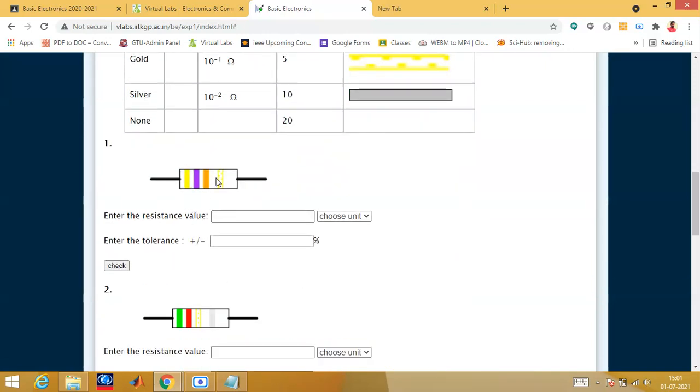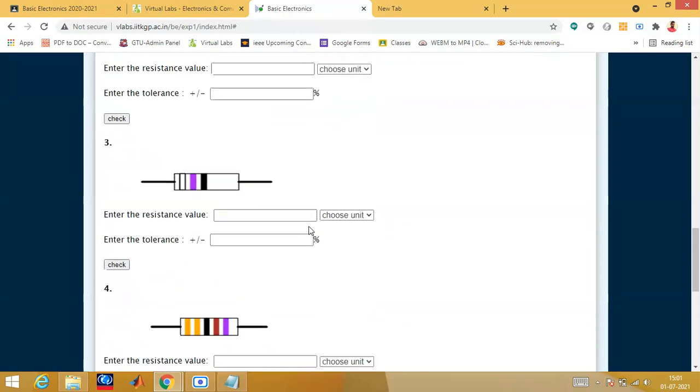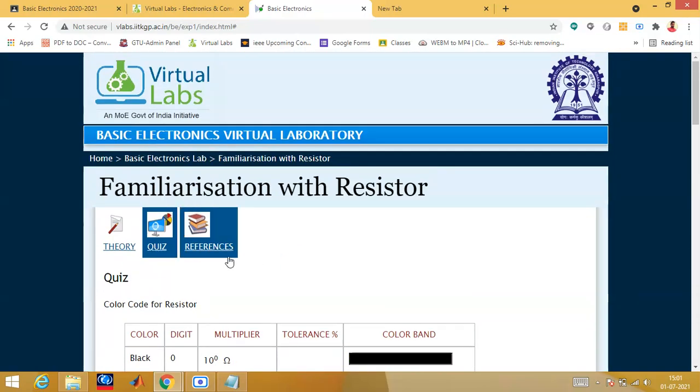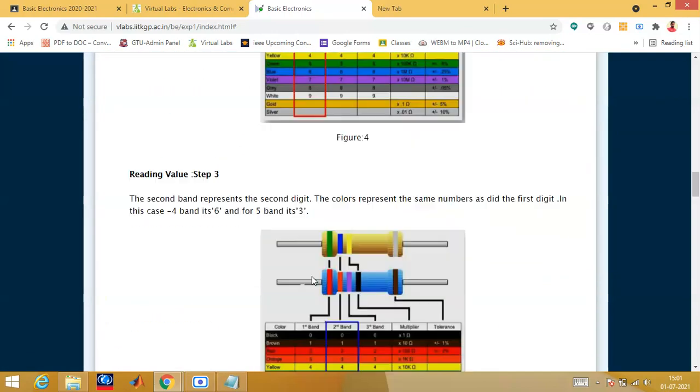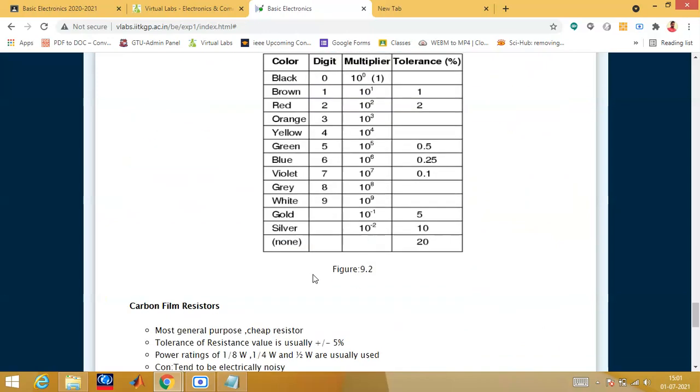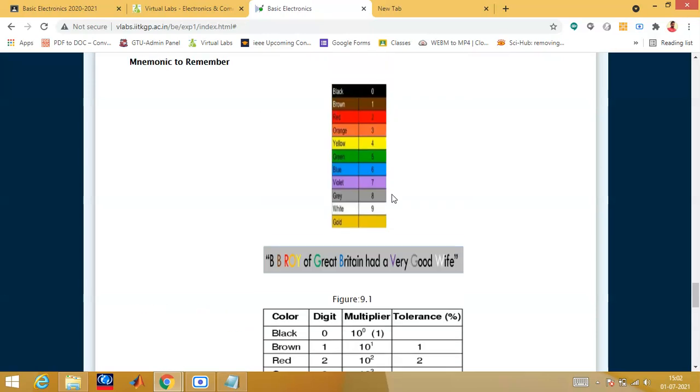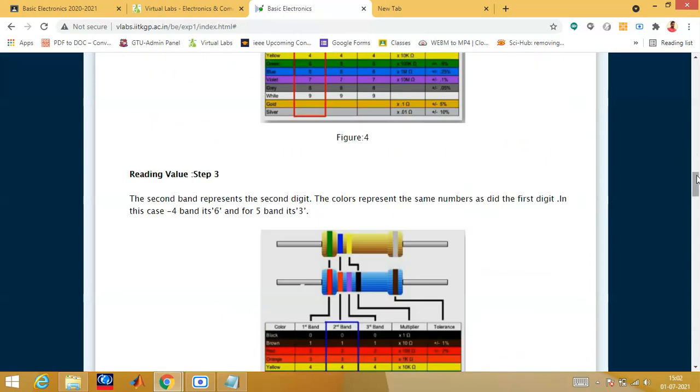So based upon the different colors, you have to choose the values. Like this, definitely in exam questions have been given. So you can see the theory part as well as what I have told you, the different types of it, the tolerance value. If it is yellow, what is the digit? So you should know what is a multiplier. You should know. Like this question can be asked in your examination.